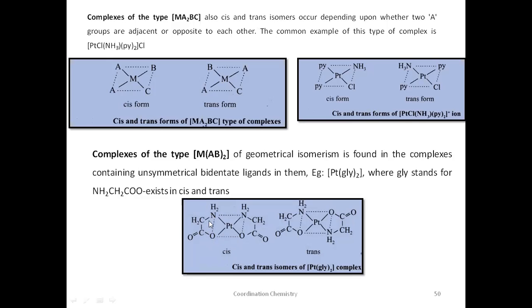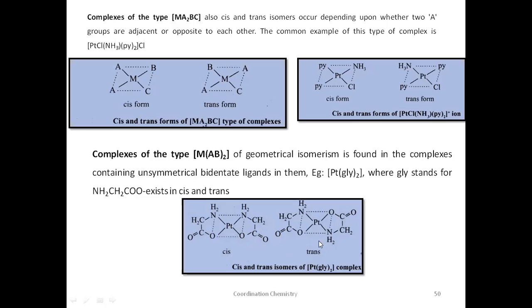So NH2, see here, NH2. Next is CH2. This is CH2. COO. See, COO. So in order to show this, you have to write another donor atom adjacent. You should not write NH2 here. You have to write O here, and write the rest of the atoms and the other donor atom, and give the connection here. Since the same donor atoms are in the adjacent position, this is cis.